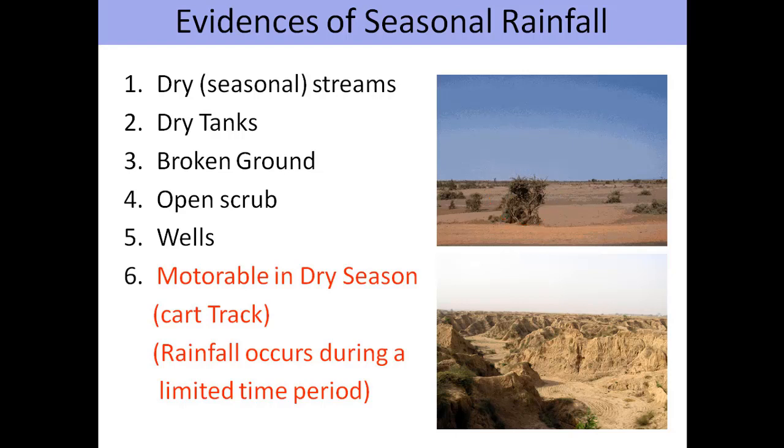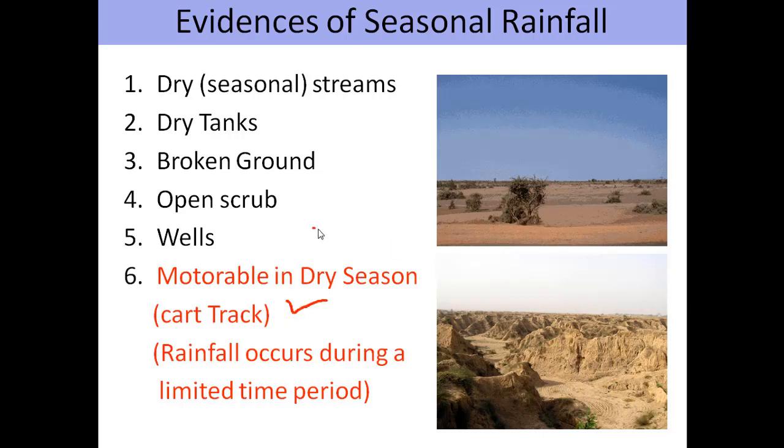There are many wells drawn on topographical map. You can identify these wells on topographical map with a blue dot. The blue dot is a symbol of well. Now this area represents that there are less number of rivers and there are more of wells for irrigation purpose or for drinking purpose. One more very interesting or very important example, you can say evidence of seasonal rainfall.